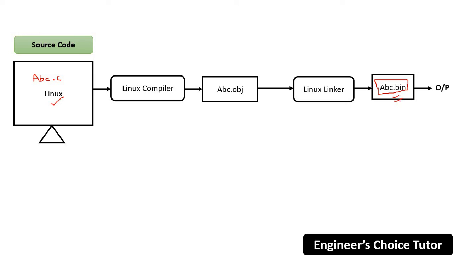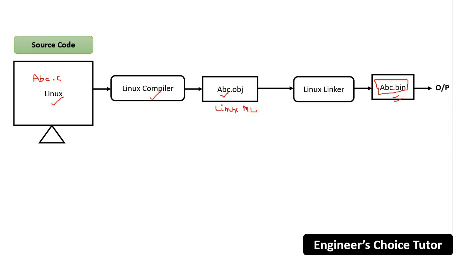This is a Linux OS understandable format. So these C compilers are OS dependent, and they generate OS specific machine language, here Linux machine language.